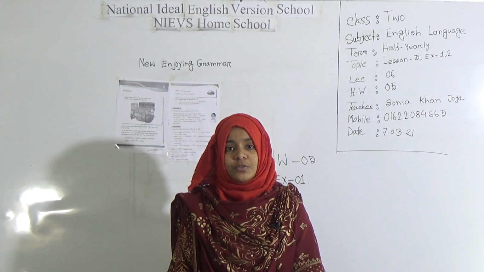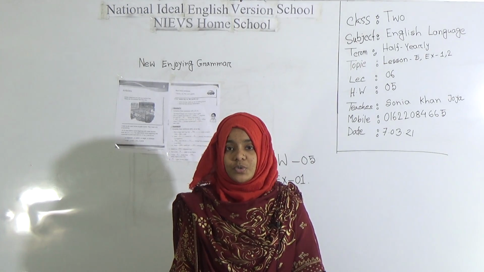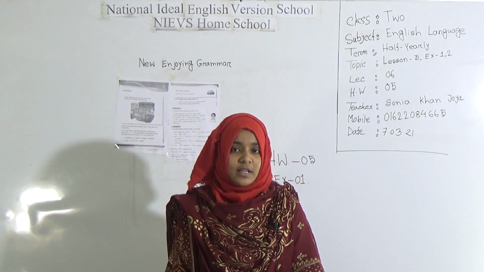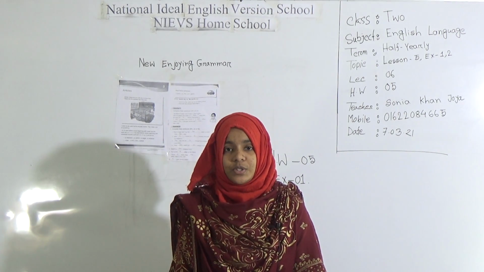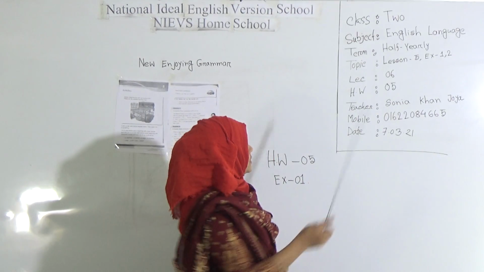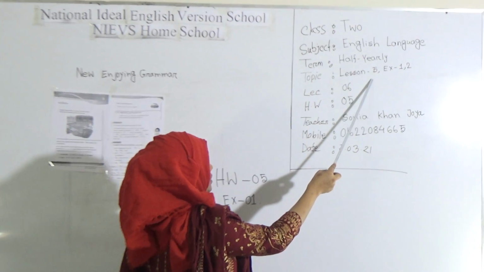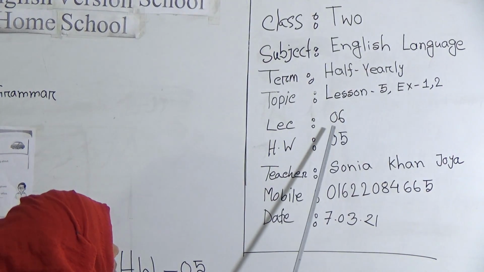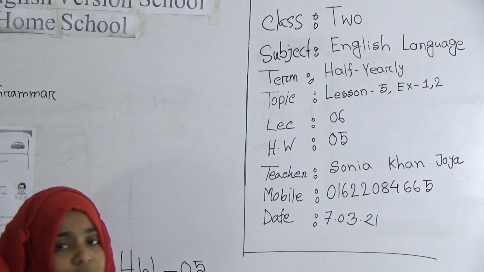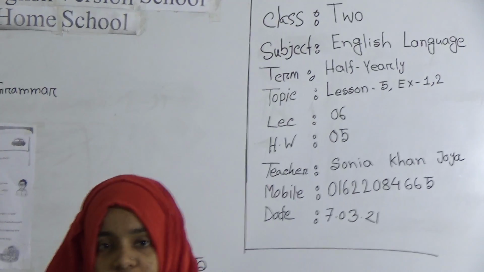Today I am going to take an English language class for the students of class 2. Our today's topic is lesson 5 discussion and exercise 1-2. Look at the board, my dear students. Our lecture number is 6. So, my dear students, let's start our today's topic.